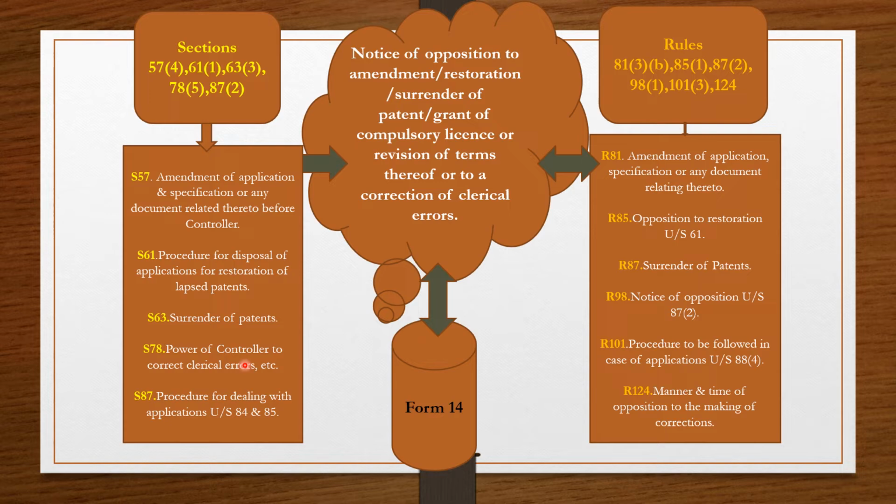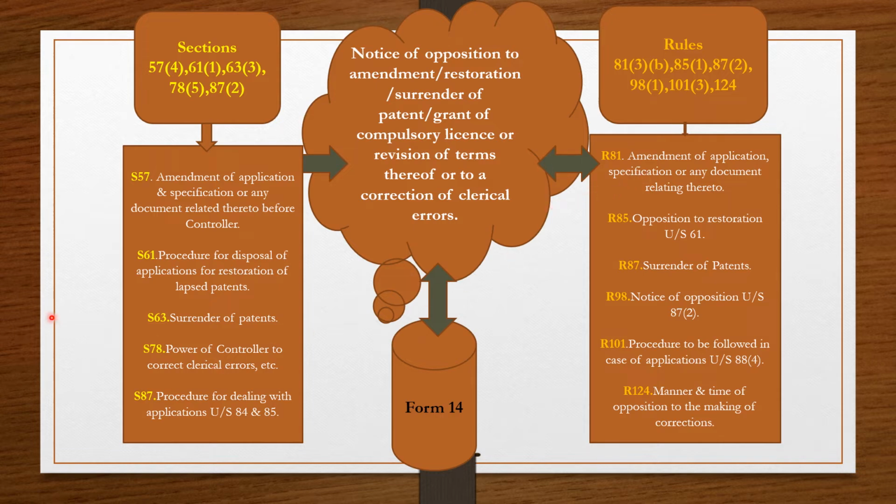So you can see as a whole there are a number of keywords. One keyword is amendment, one is restoration, one is surrender, grant of compulsory license, revision of terms, correction of clerical errors. You can relate these terms here. Section 57 amendment of application, rule 81 amendment of application.